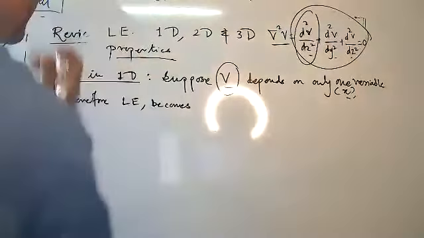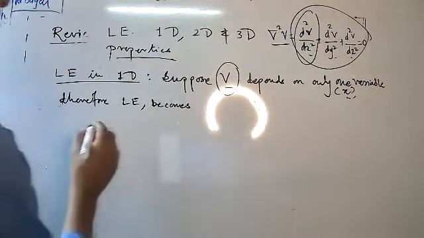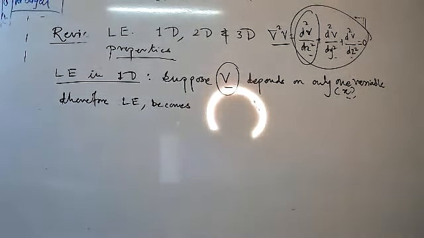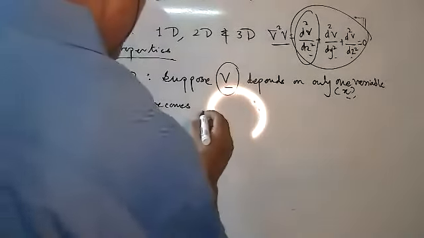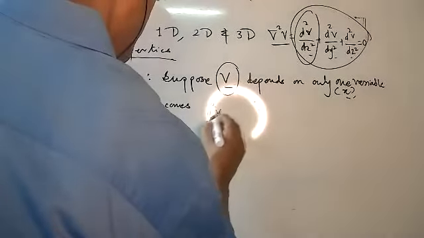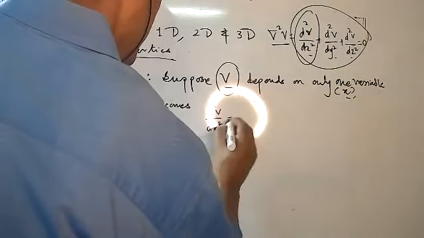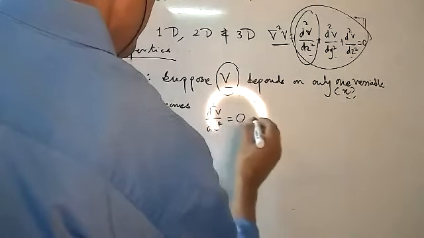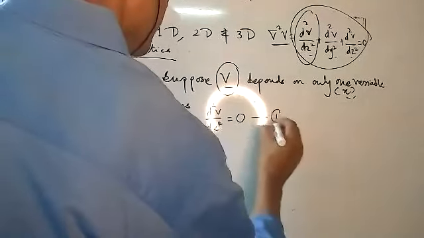We know that del square V equals 0, and therefore we can write d square V upon dx square equal to 0. This is your equation number 1.